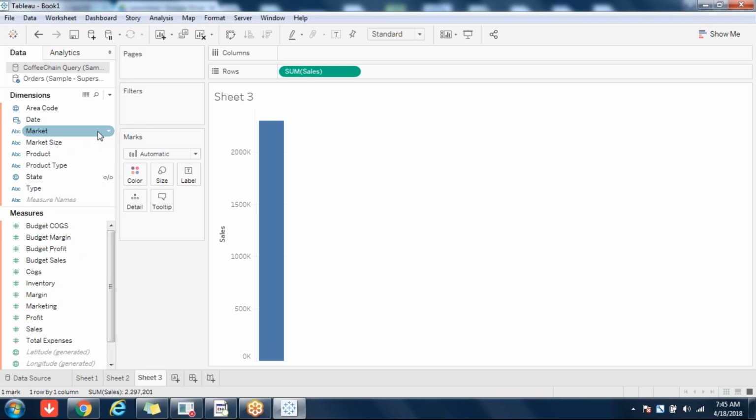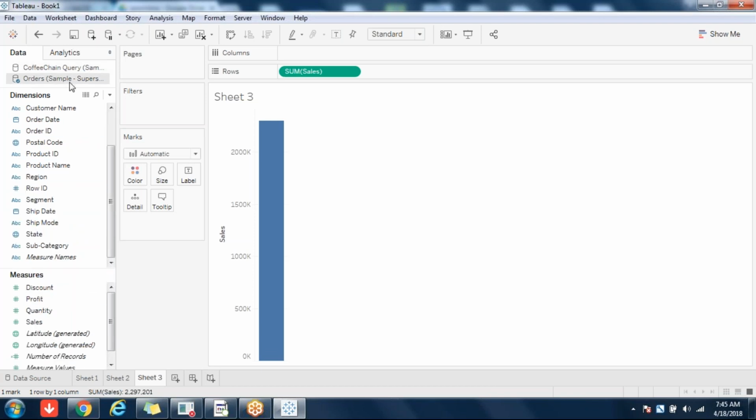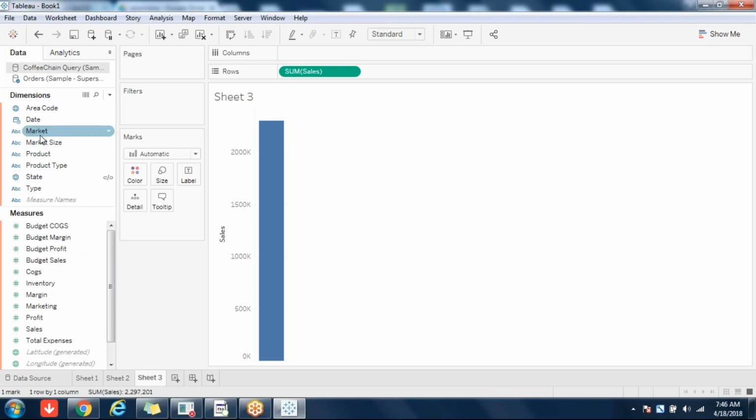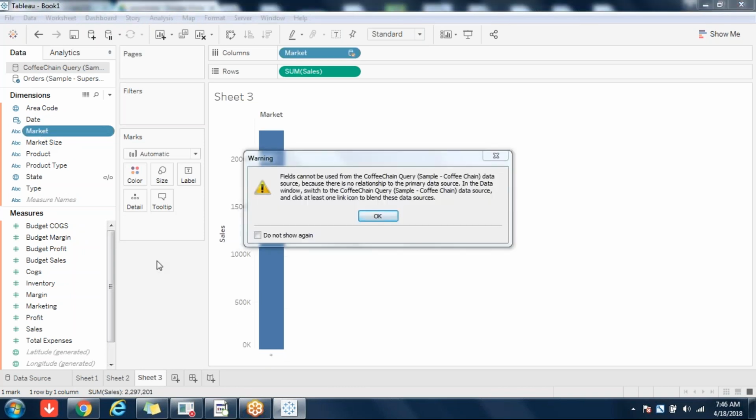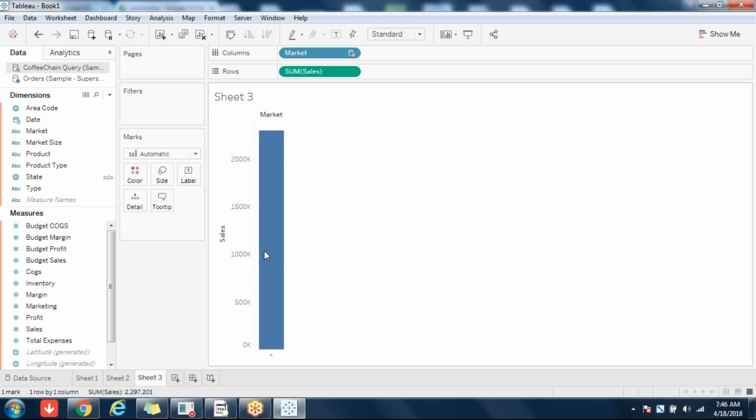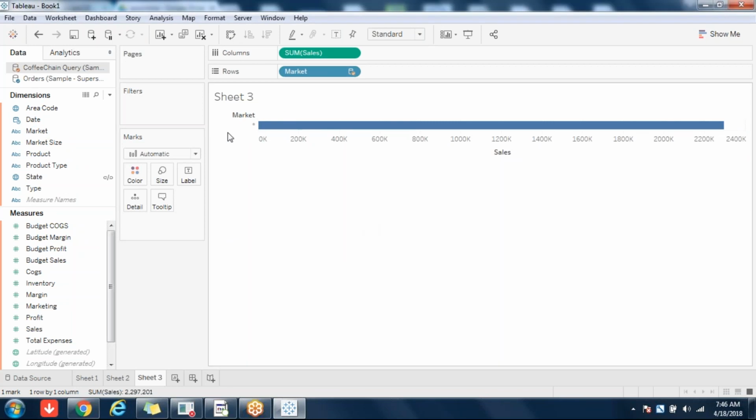Always remember, blending by default will happen on the field which has the same name, which I showed you practically at the start. So remember that. Now there is nothing called market in orders or superstore. That's why you are not seeing a chain icon there. If I click on such a field, what will happen? Non-blended fields will show an asterisk like this.